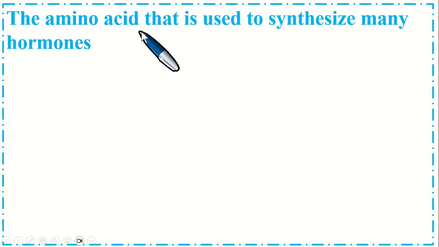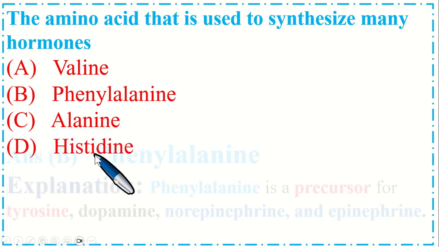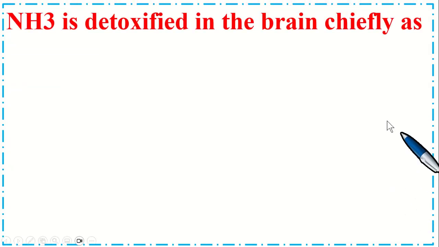The amino acid that is used to synthesize many hormones: option A valine, B phenylalanine, C alanine, and option D histidine. So the correct option is B phenylalanine. Explanation is phenylalanine is a precursor for tyrosine, dopamine, norepinephrine, and epinephrine. So this is very important MCQs.